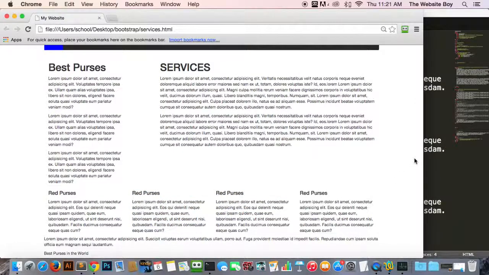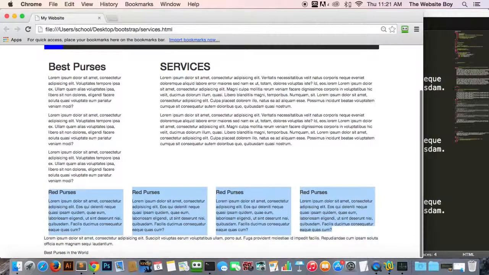Now, this doesn't look right to me because this box here is in between the sidebar. I don't want anything below the sidebar. I want the sidebar just to be the sidebar, and I want the content just to be the content. So we need to put this on the right here. And this is how I'm going to show you how to do nesting.